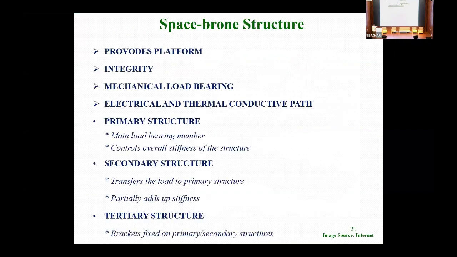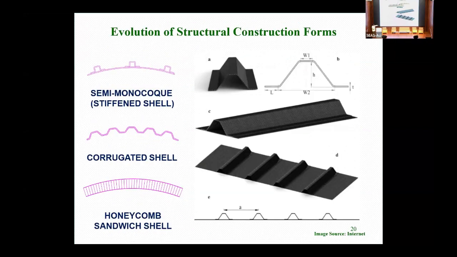Just like that, if you see this kind of hat-shaped structure, that is where the compressive loads are there. I mentioned the third or fourth stage of the spacecraft, where the payload rafters and the equipment base are there. Their compressive loads are very high, so there we can use this kind of shaped structure. And where only stiffness and other requirements are there, we can go for the honeycomb sandwich cell also. So we have to choose this kind of structure configuration with the composite based on the requirement, to save the mass and to fulfill our purpose.